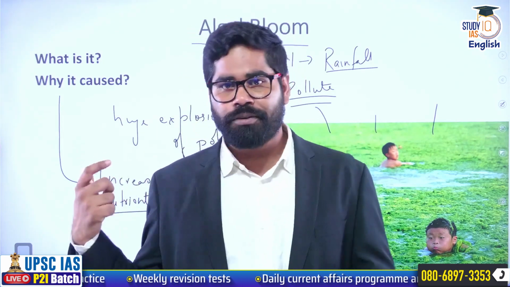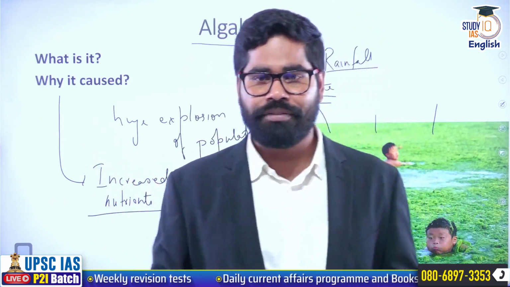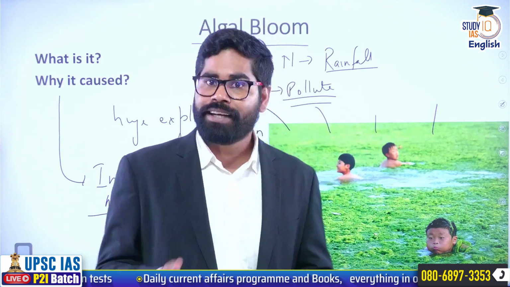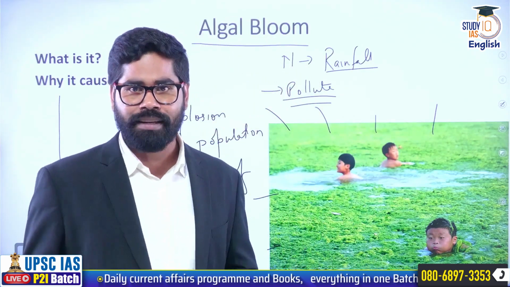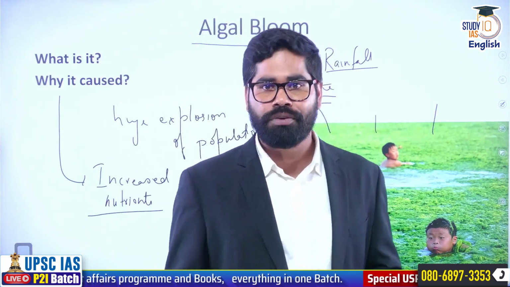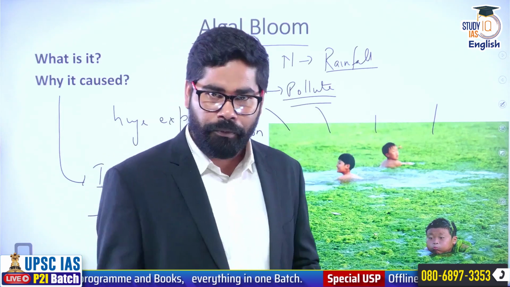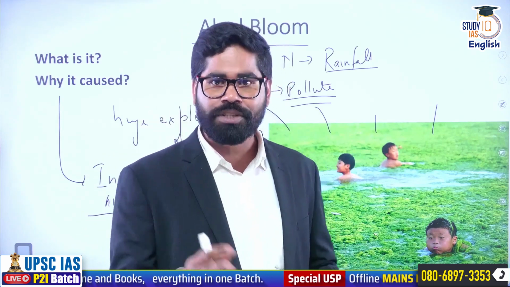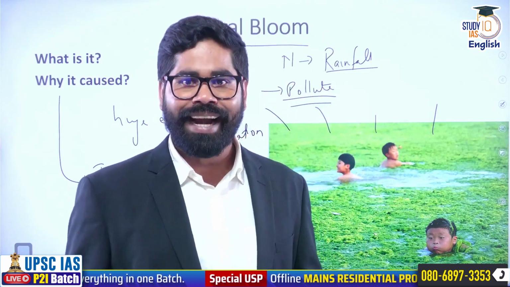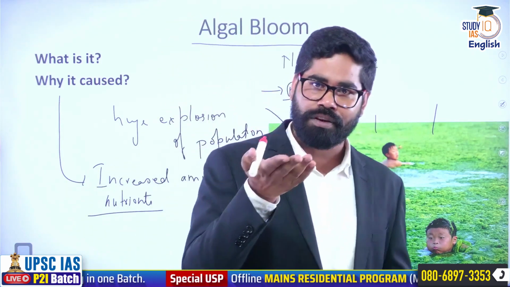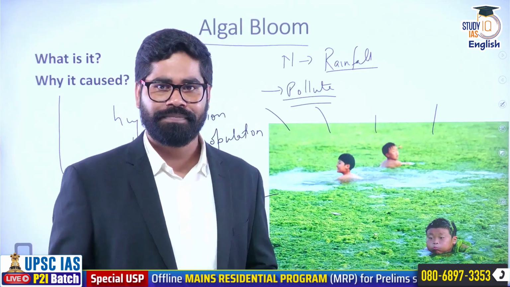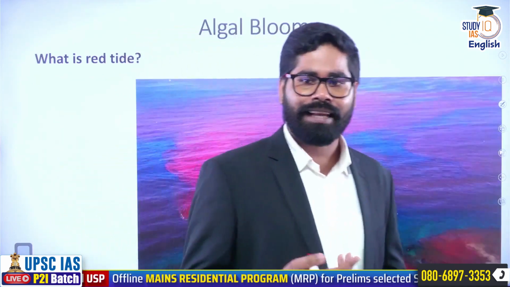Now remember that question which we saw in the beginning of this session, that upwelling in the oceans is also one of the natural factors. You know that ocean currents are operating, there is upwelling of currents and downwelling of currents. So whenever upwelling of current is happening along the coastal regions, it can also become a source of adding nutrient to the surface of the water and can become a cause of algal bloom as well. Okay, so that is algal bloom.